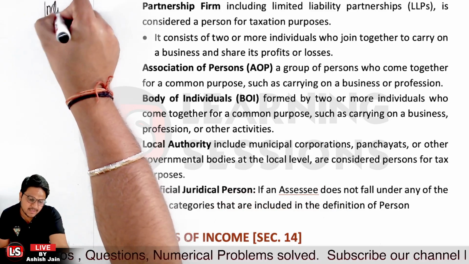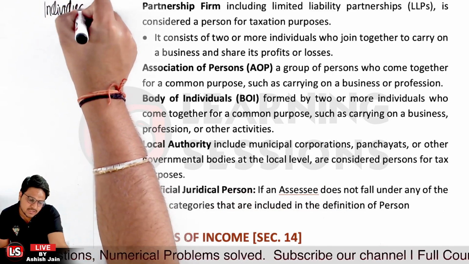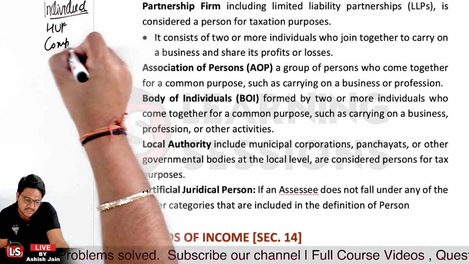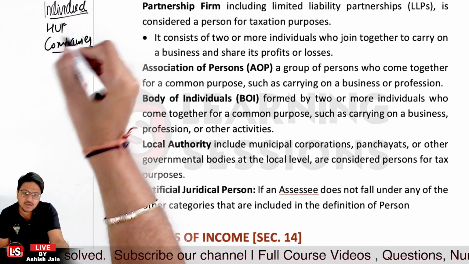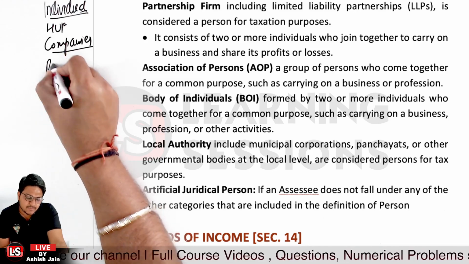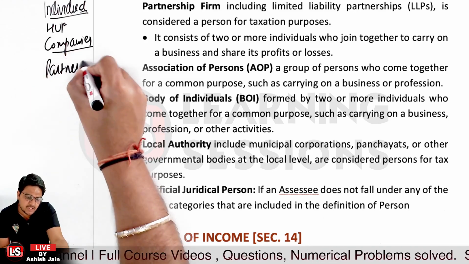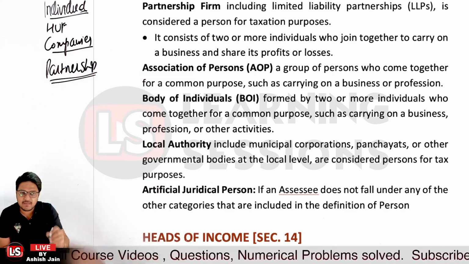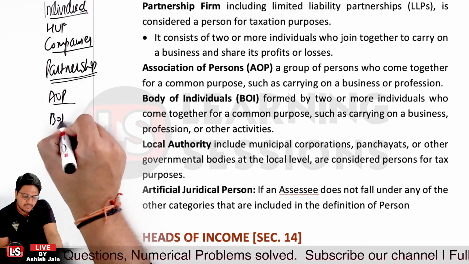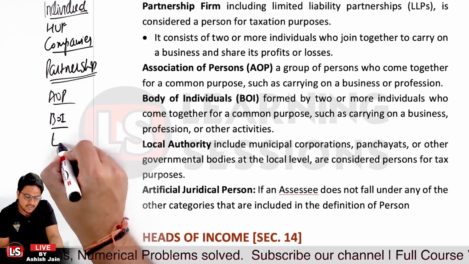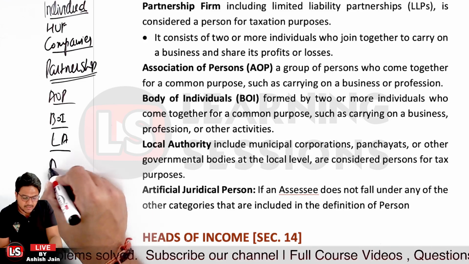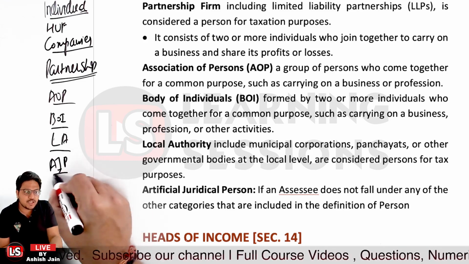So we have the individuals. If we talk about the different categories, we have the individuals, the HUF, and the companies, whether it's a foreign company, an Indian company, a private limited company, or a public company. Other than that, we have the partnership firms, where we cover the partnership firms as well as the LLPs. We have the association of persons, the body of individuals, and other than that, the local authorities, and further we have the AJP, that is the artificial judicial person.